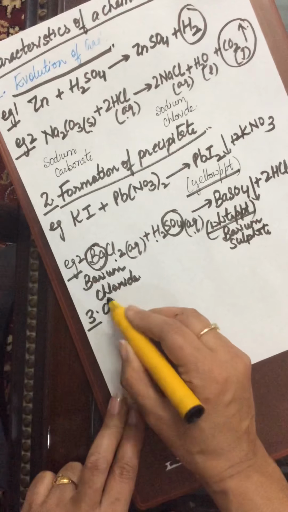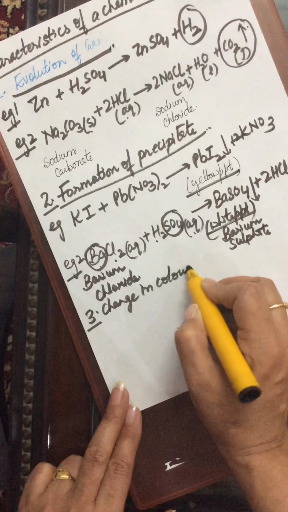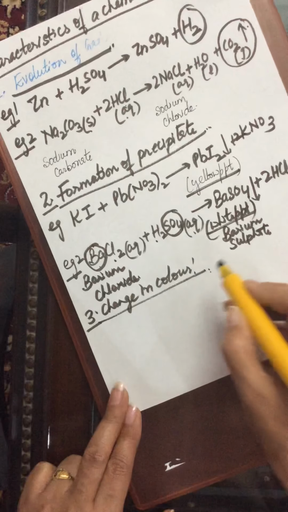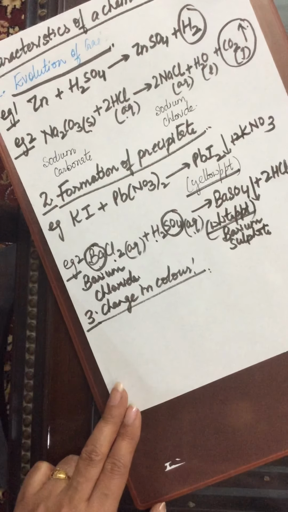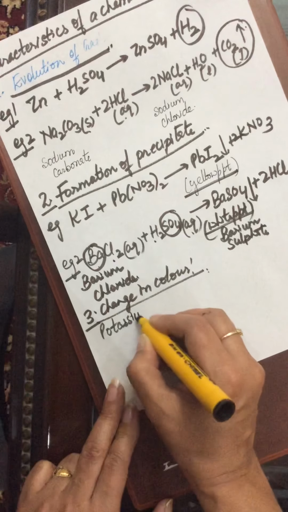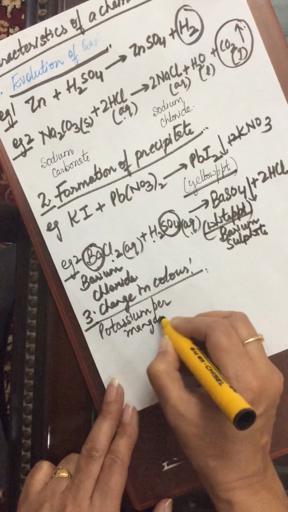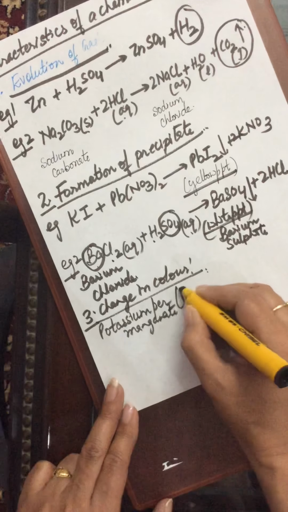Third characteristic is change in color. Example, you take potassium permanganate solution. This is of purple color.